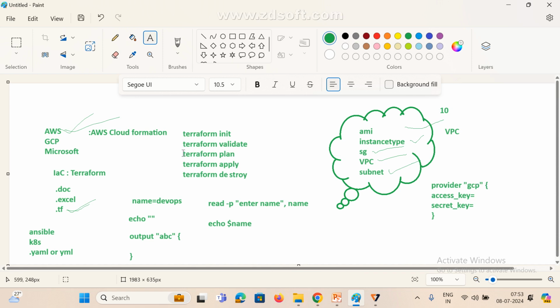This is nothing but terraform plan. Terraform will display everything: this is your plan, these are the instances, these are the resources we are going to create. All that information it will display. Once the plan is ready, we are going to implement it. Implement is nothing but apply. If you don't want it, we can destroy. That's it.